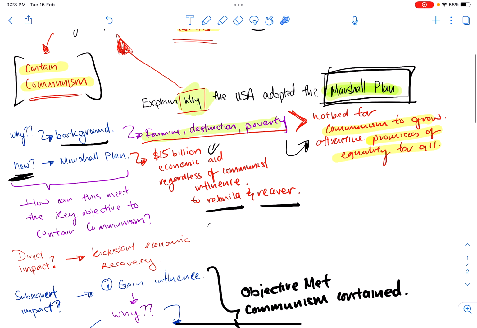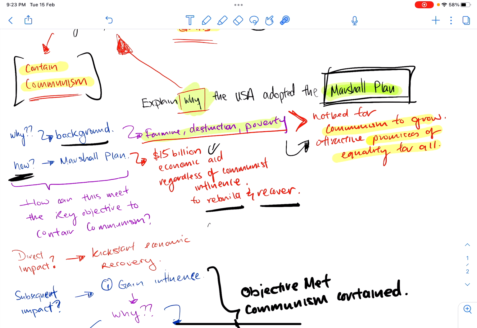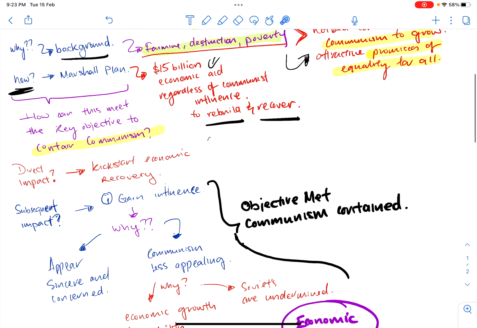Next up, after you have written about the Marshall Plan, the next thing you're going to do is clearly explain how this plan can help to meet your key objective, which is your main point, to contain communism. Going back to your main objective one more time. So this is talking about impact.